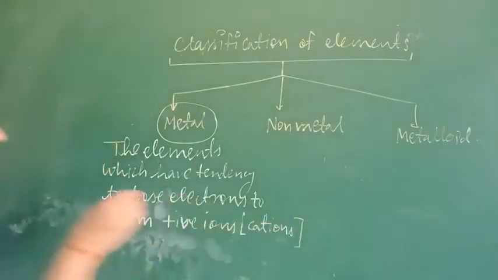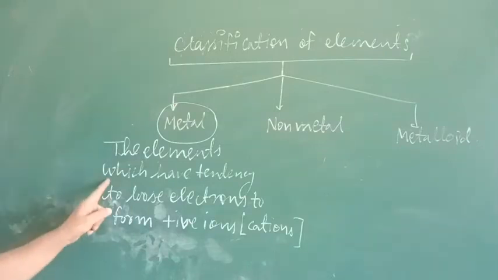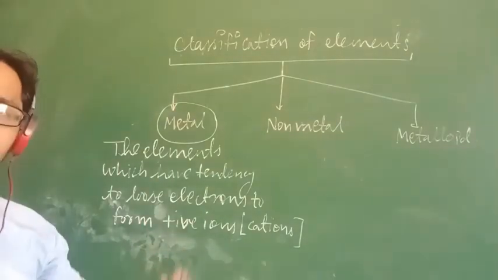Positive ions or cations, they are called metals. That means the elements which have a tendency to lose electrons to form positive ions are metals.